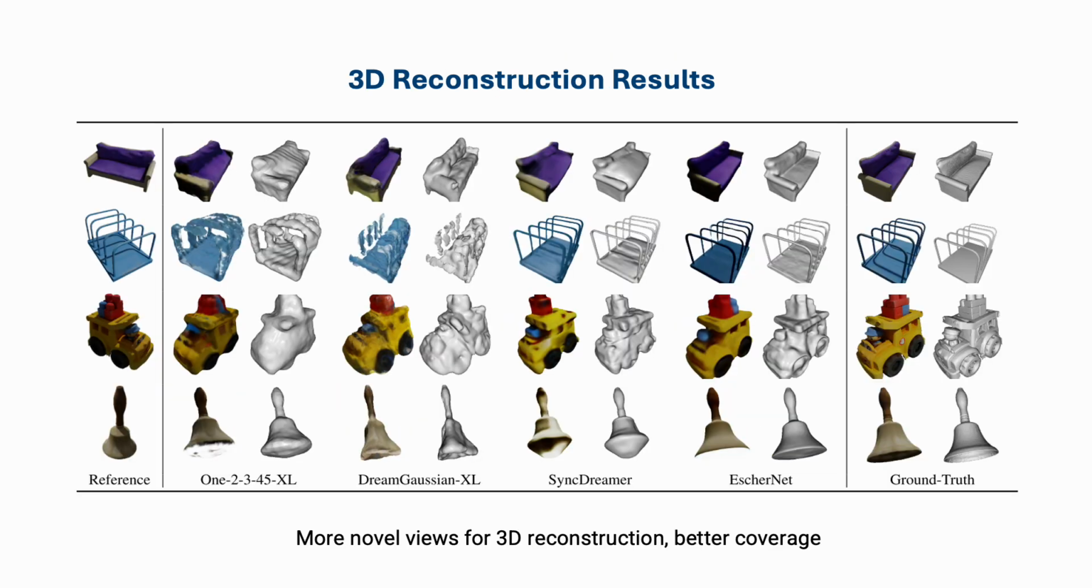Another application of EscherNet is in 3D reconstruction. By inputting EscherNet-generated views into 3D reconstruction methods such as NeuS, we can obtain detailed mesh representations. Comparing EscherNet to other state-of-the-art diffusion models, our approach generates more 3D consistent novel views. As a result, we achieve more complete and higher quality reconstruction meshes.